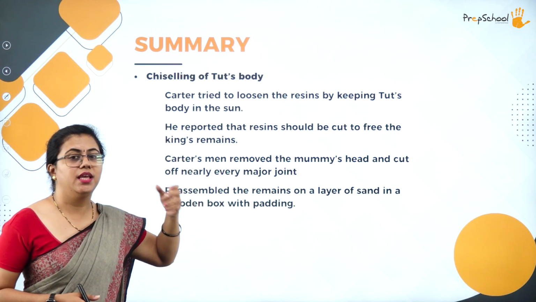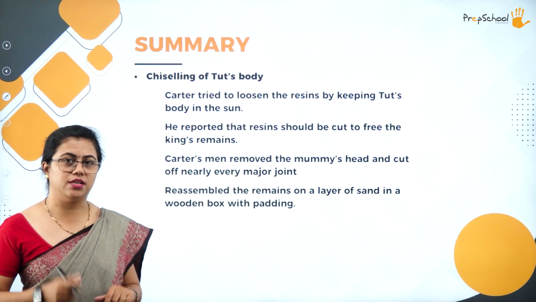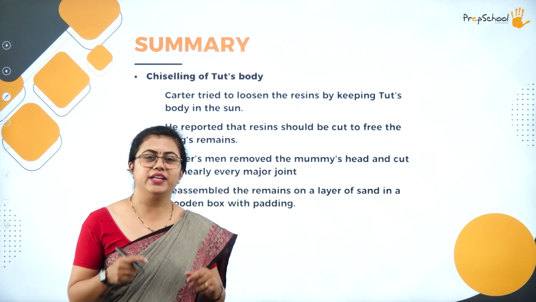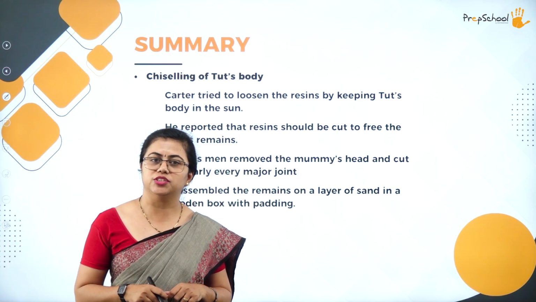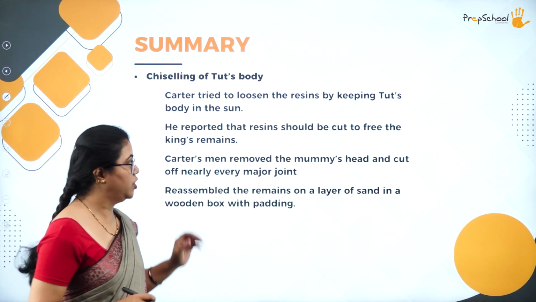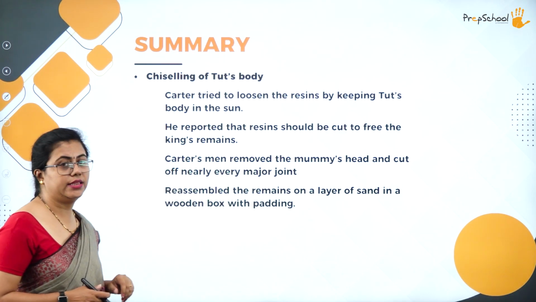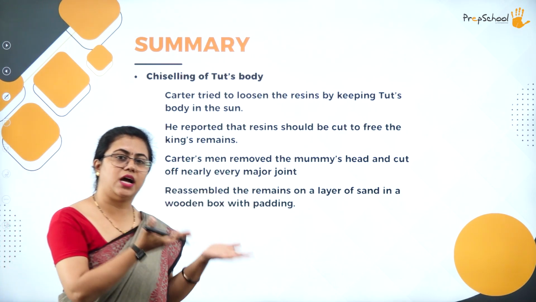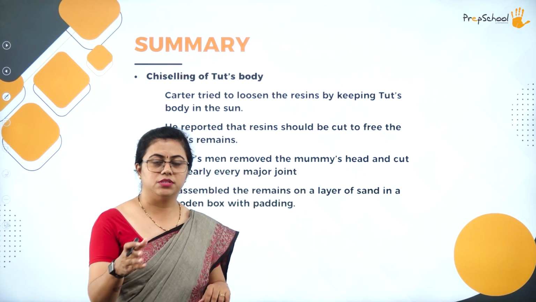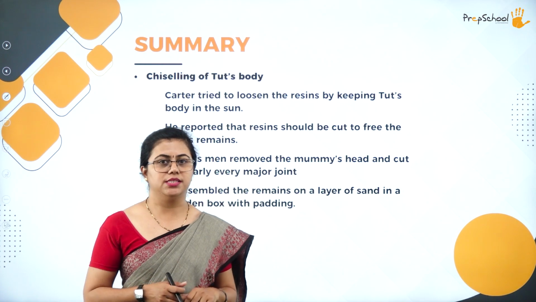Now Carter tries to loosen the resins. He thought it was just like loosening a thread, but he was not able to do it at all. So he wanted to keep Tut's body in the sun. He brings out the body from 26 feet underground and keeps it under the sun.